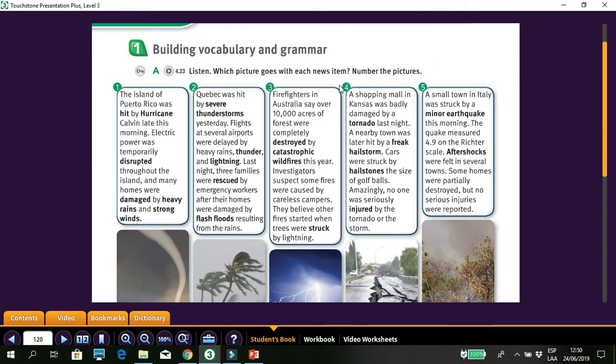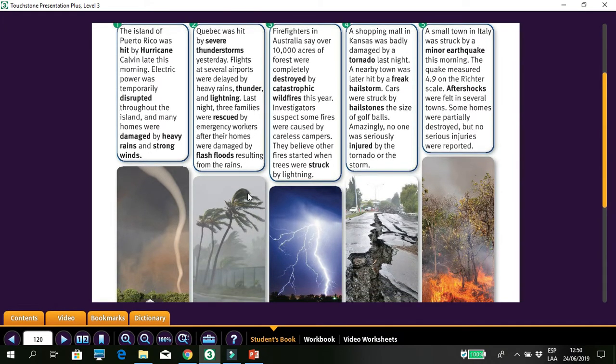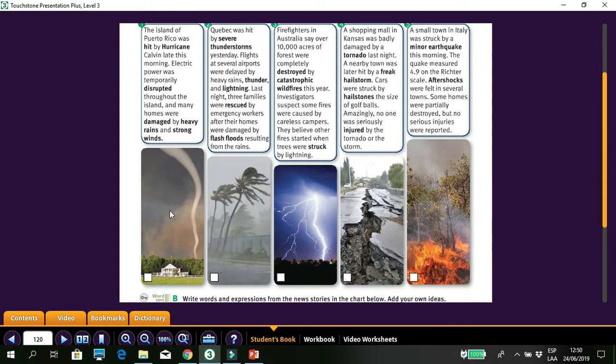Here they are asking which picture goes with each news item, okay? So for example, the first picture, let's see. This first picture, what is it? What type of natural disaster is it? This is a tornado, okay, the first picture. The second picture is a hurricane,